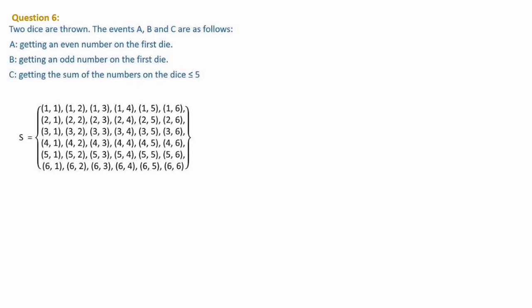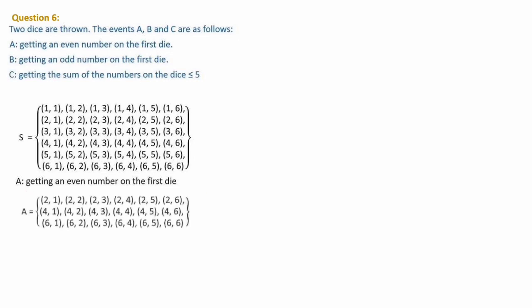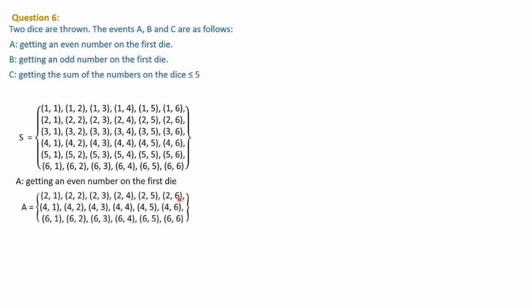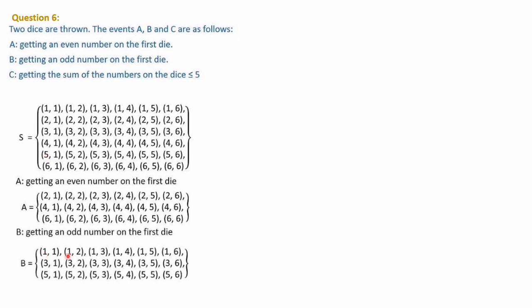A is the event getting an even number on the first die. Even number on the first die means this one. 2 is an even number, 4 is an even number, 6 is an even number. So let's write the elements: 2 1, 2 2, 2 3 up to 2 6, 4 1, 4 2 up to 4 6, 6 1, 6 2 up to 6 6. Next, B is getting an odd number on the first die. 1 is an odd number, 3 is an odd number, 5 is an odd number in case of the first die. So B: 1 1, 1 2, 1 3, 1 4 up to 1 6, 3 1 to 3 6, 5 1 to 5 6.